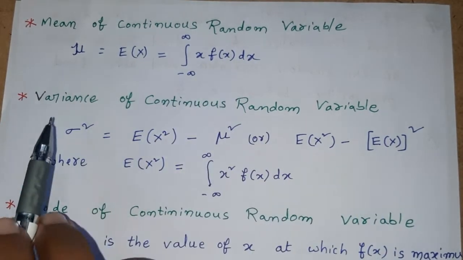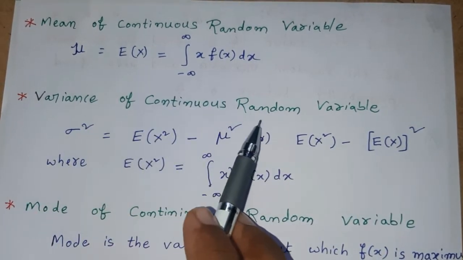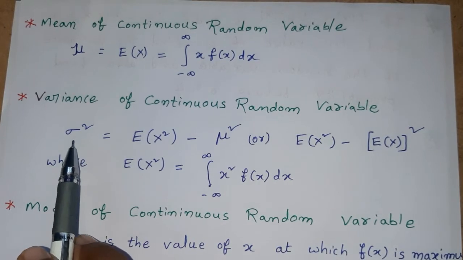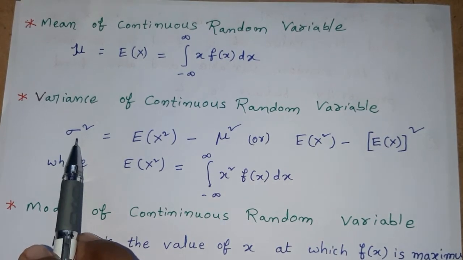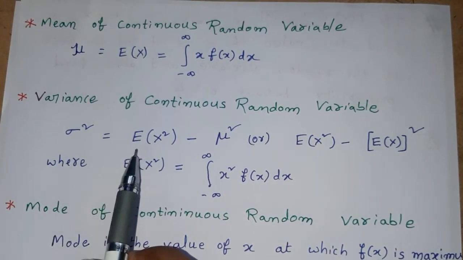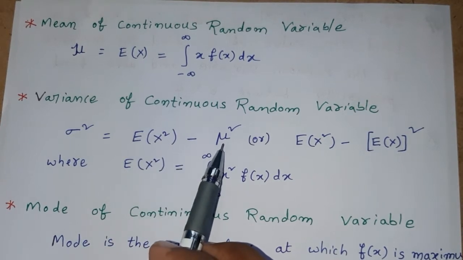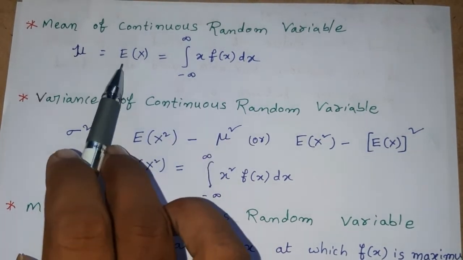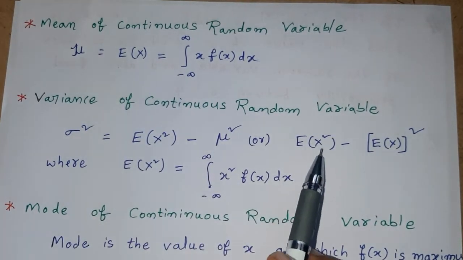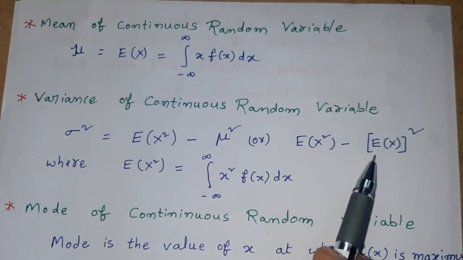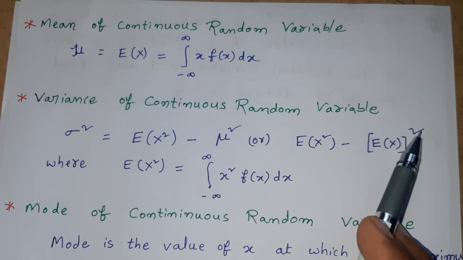Variance of continuous random variable is denoted by sigma square. Sigma square is equal to E of x square minus mu square. You know, mu is E of X, therefore E of x square minus E of X whole square.